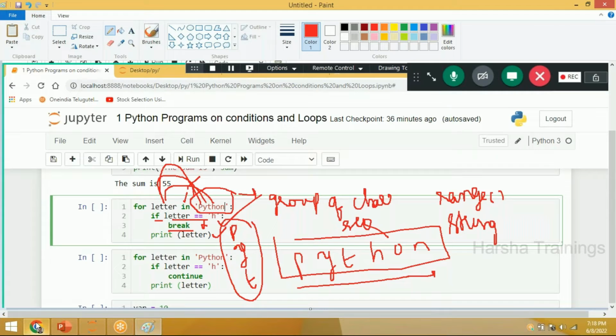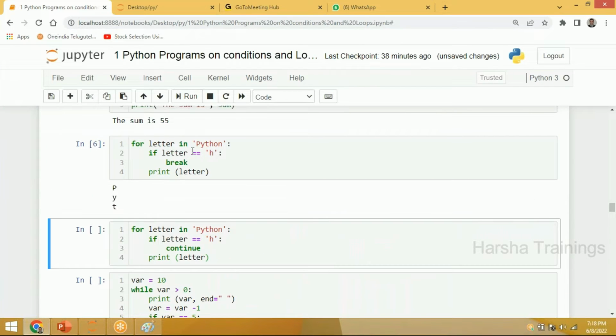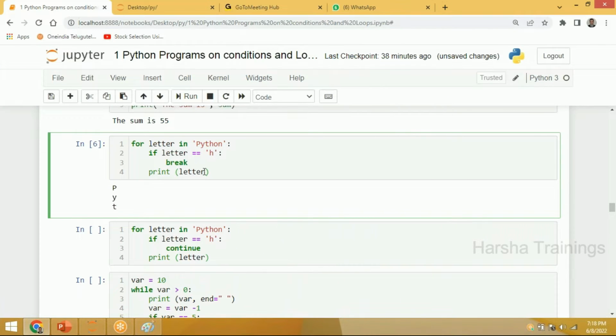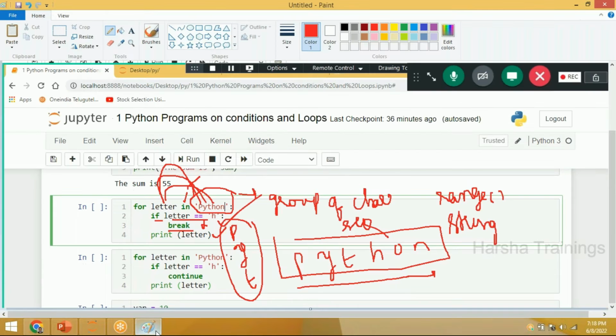Yeah. Now let us run this statement. PYT. If you want to print this in a row fashion, give it as end equal to. That's it. It will be printed in a row fashion. Okay, now let us concentrate on the continue statement.